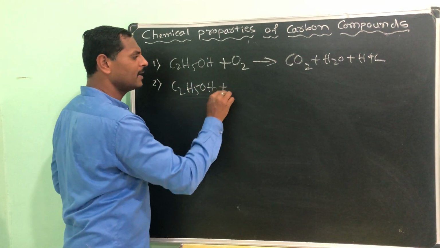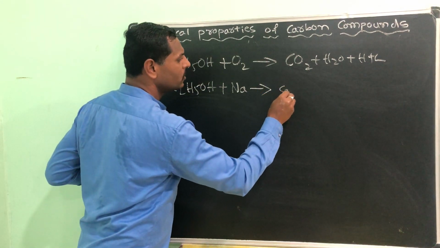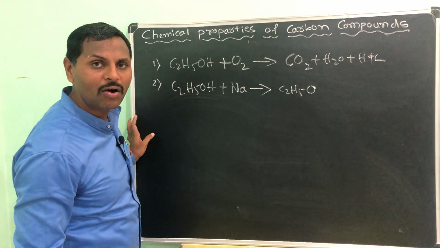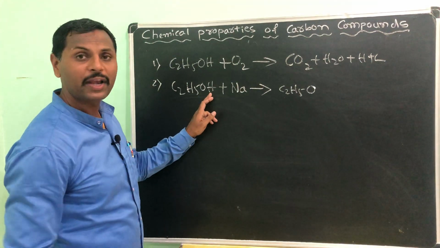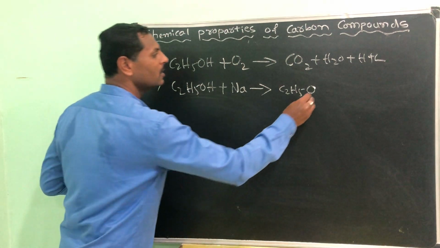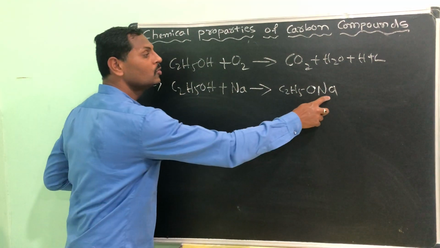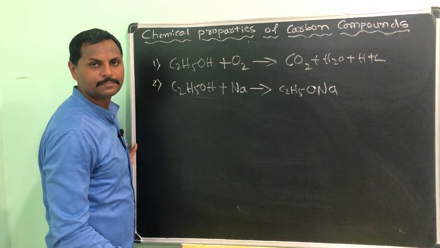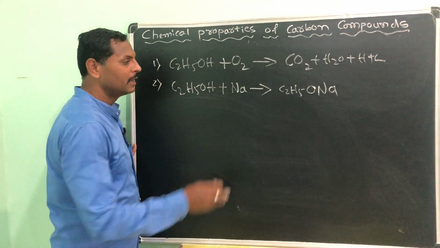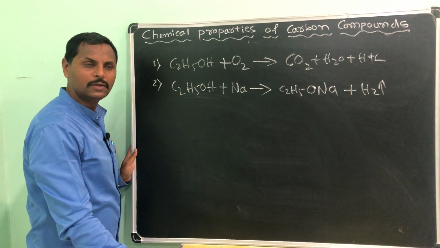C2H5OH, ethanol, when it reacts with sodium, see here what it will do: simply it gives C2H5O in place of hydrogen. You know that in the reactivity series of metals we have given you, sodium is more reactive than hydrogen. Definitely it replaces the hydrogen from this area. Sodium metal is there, that's why we have to name it first: sodium ethoxide. Understood? Sodium ethoxide. And we will get hydrogen gas.